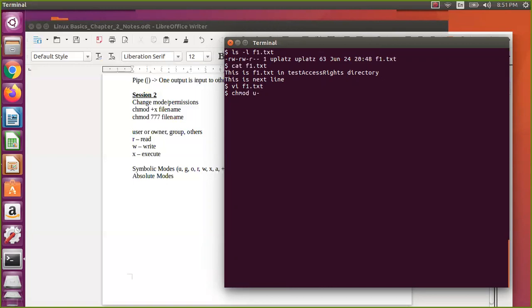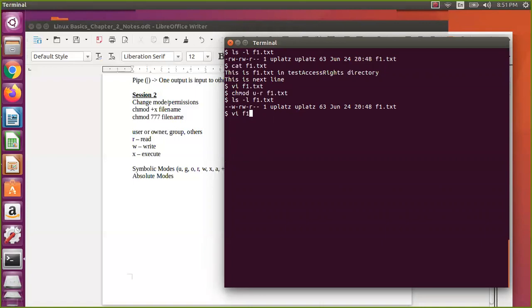What do I need to remove? Read permission. I say user minus R. On which file? f1.text. Now if I say ls minus l f1.text, you can see here read permission is not there, write permission is there. Nobody will give write permission without read permission. It is meaningless, but we are just seeing this as per our understanding.